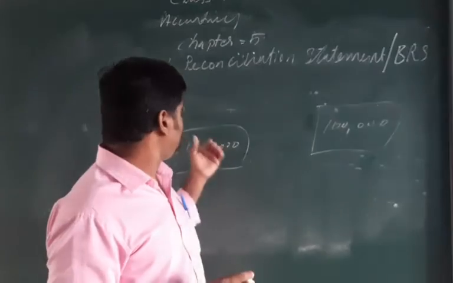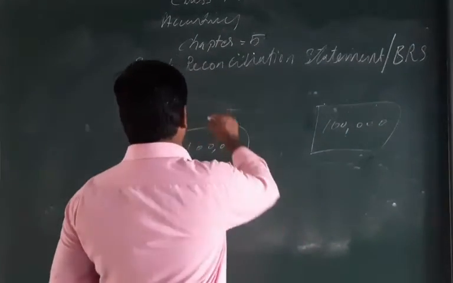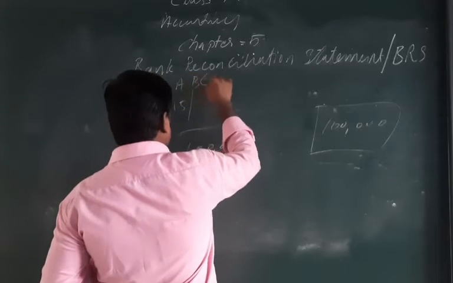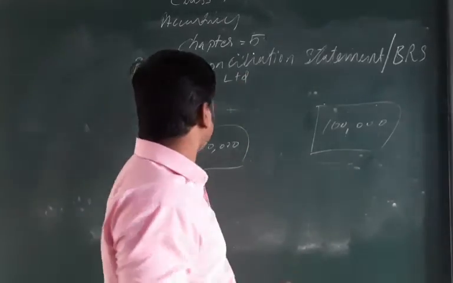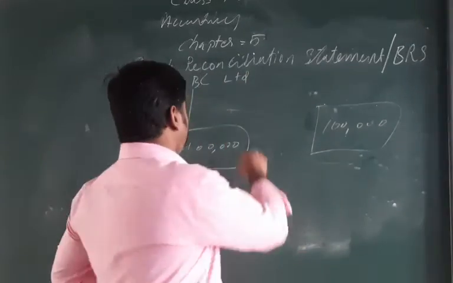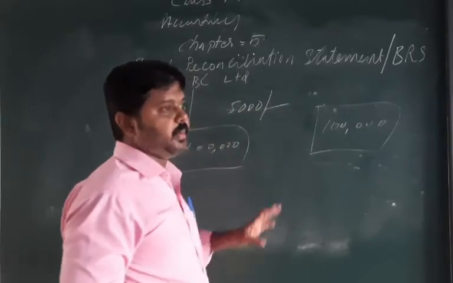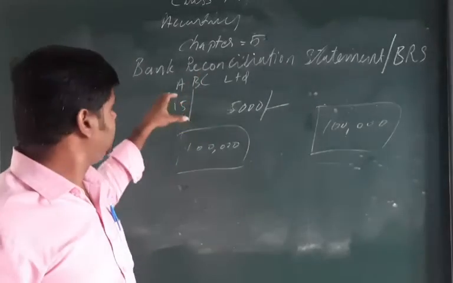My supplier is ABC Limited, and I gave them a cheque of 5,000. Imagine the 6-month period is there.